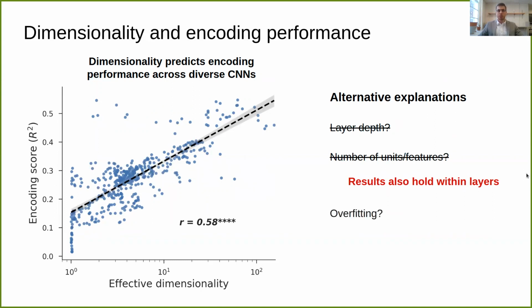Another potential concern is in regards to overfitting. Intuitively, if the regressors in a linear model are very high dimensional, they might overfit the training data. We can rule this out though, because we're looking at encoding performance on unseen data through cross-validation.